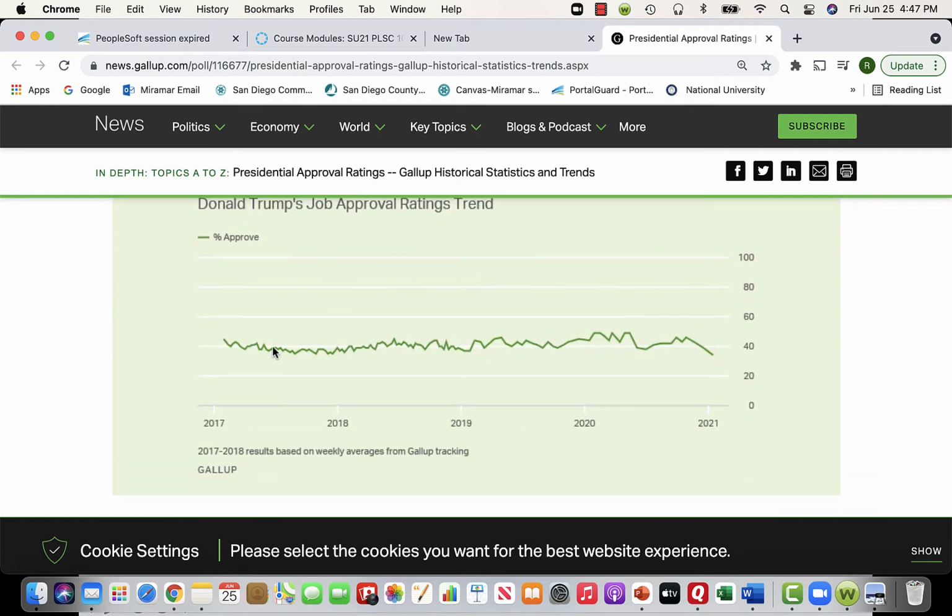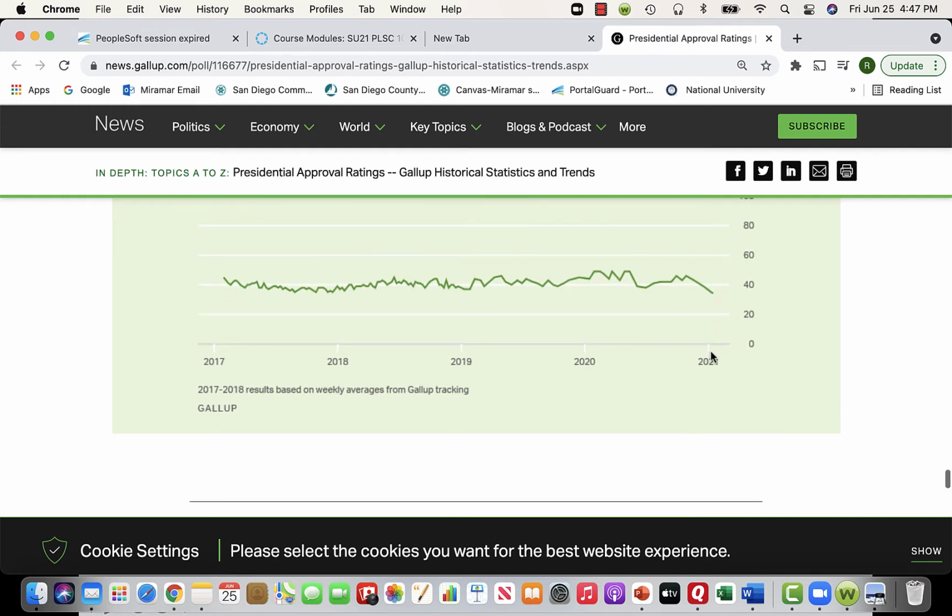Then we have Trump. Trump came in a really divisive type person. That's where we started to see an increase in partisanship among voters and among citizens here. We see the kind of ebbs and flows, and Trump ended right around, maybe a little bit under 40%.